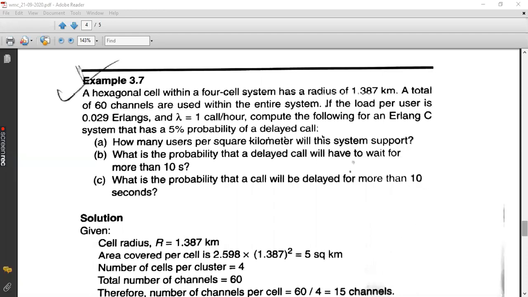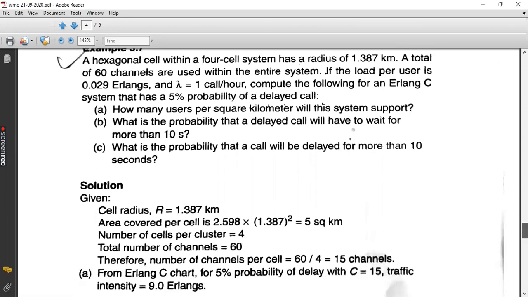Third question, what is the probability that a call will be delayed for more than 10 seconds? Got the difference? I repeat, in the second question, you are going to find the probability that an already delayed call has to wait for more than 10 seconds in the queue.